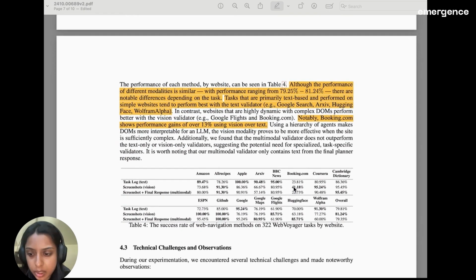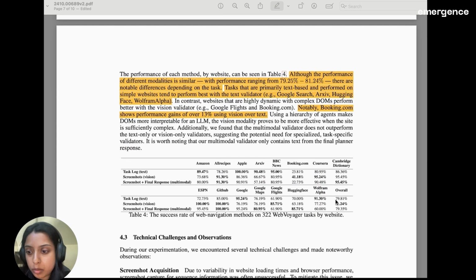Again, now, if we look at the breakdown by task type, we see again that it's not clear which type of validation to use. Some tasks, again, perform really, really well with vision. Again, something like Booking.com, we see quite a jump with some type of vision, and then same with Google Flights. And then in some cases, again, we see having some form of text helps, like in Google, something like BBC News or Archive, which are more text-based tasks, perform better with the text-based validator.